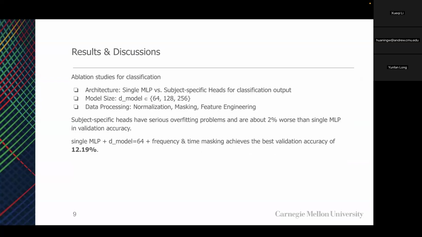First, the classification test. Through ablation, we found that a single MLP classification head significantly outperformed subject-specific heads, which suffered from severe overfitting. Our final model achieved 11.38% test accuracy, a result that outperforms the 5% chance level and exceeds the CNN baseline's 9.92%. This confirms that the brain signal does retain discernible coarse visual information.